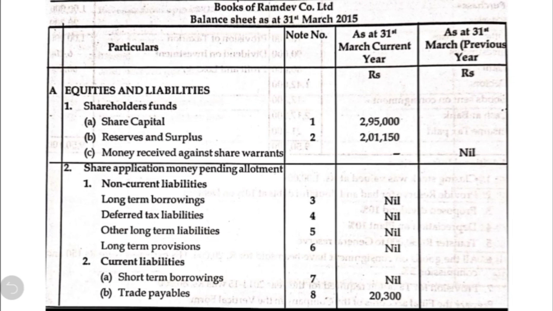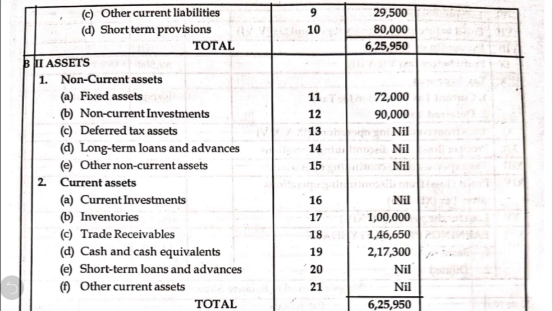Now we are going to show the balance sheet. On the top we are going to write the name of the company, then in the next line balance sheet as on 31st March 2015. We are going to first show the equities and liabilities. Under that, note number 1 is share capital 2,95,000. Note number 2 is 2,01,150. Note number 3, 4, 5, 6 and 7 are nil. Note number 8, we have total of 20,300. Note number 9 is 29,500. Note number 10 is short term provision. The total from note number 1 to 10, that is equities and liabilities, would come to 6,25,950.